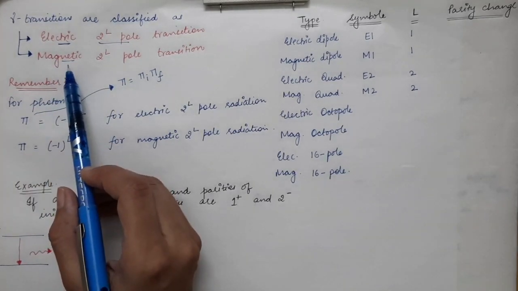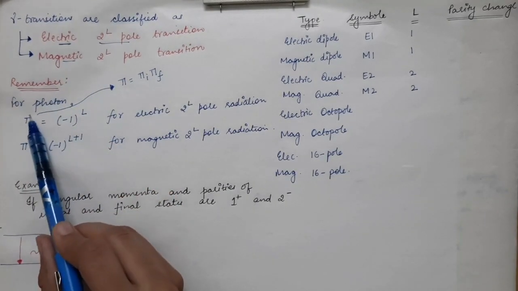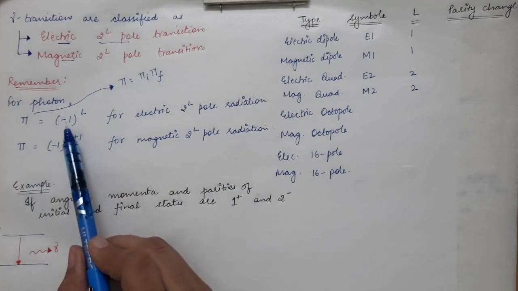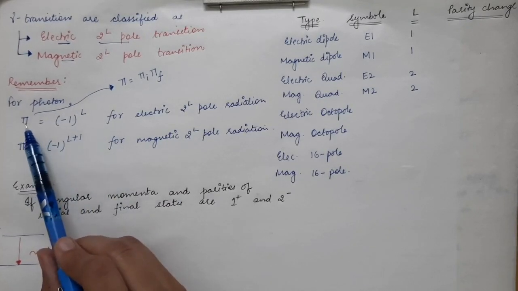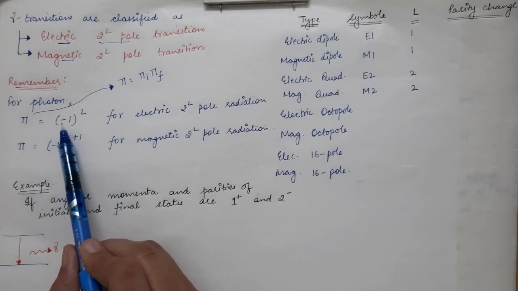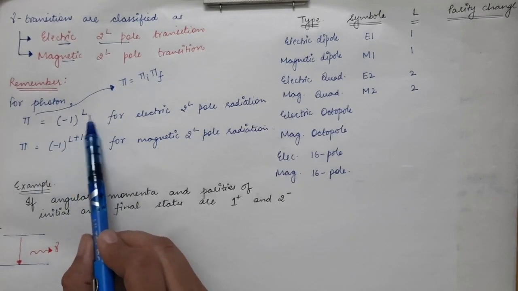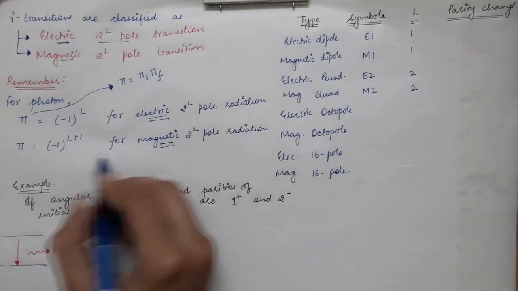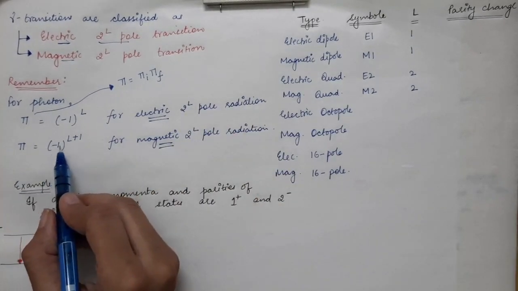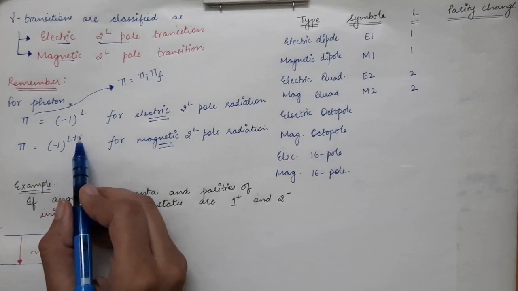You have to remember a rule: the parity of the photon is (-1)^L for electric, and for magnetic the parity of the photon is (-1)^(L+1).